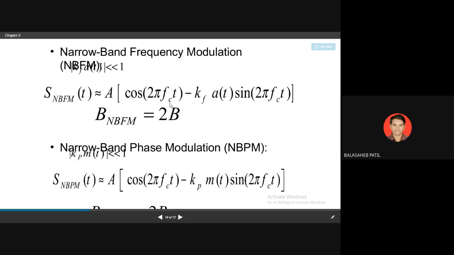That is, omega c t minus kf into A, or you can say the deviation constant delta omega c t. So its bandwidth is 2B. The same bandwidth you get for narrow band PM also, that is phase modulation. The only change is that kf is changed to kp into m(t). All other things will be the same.